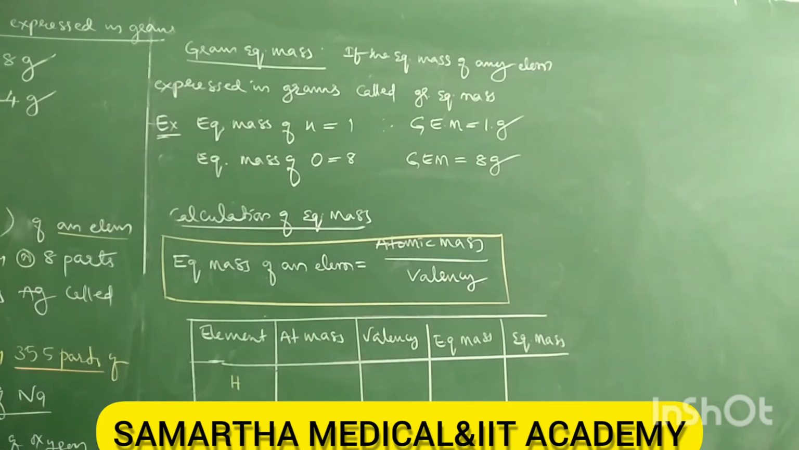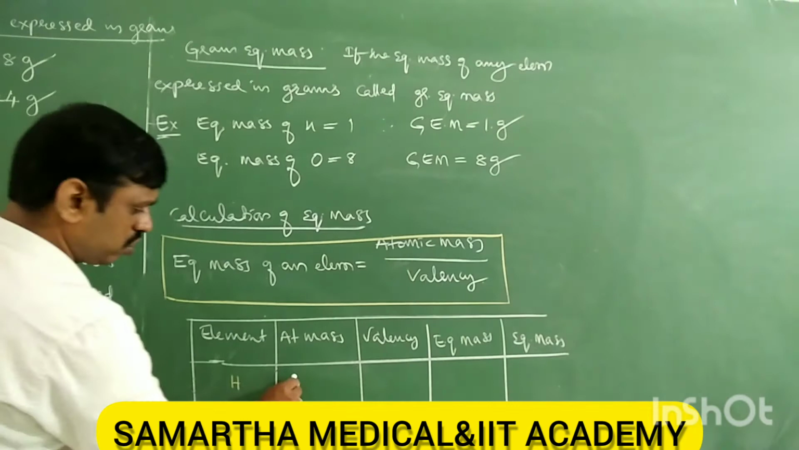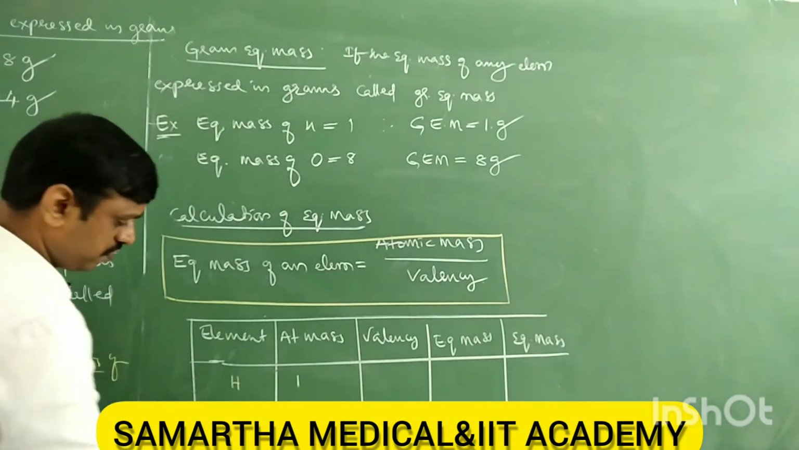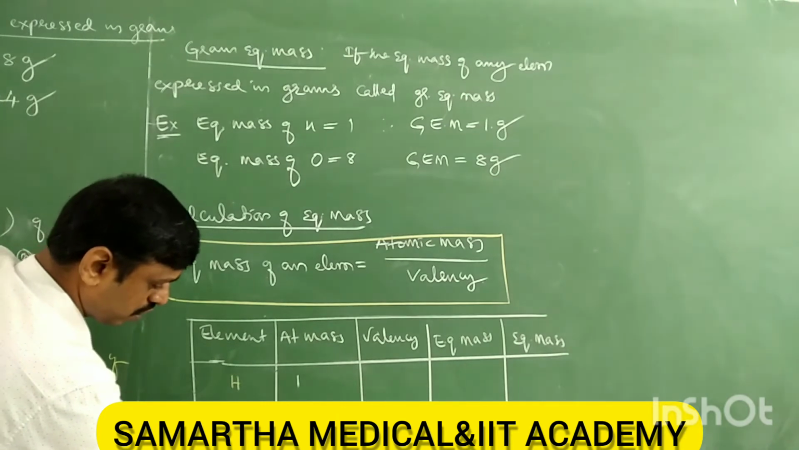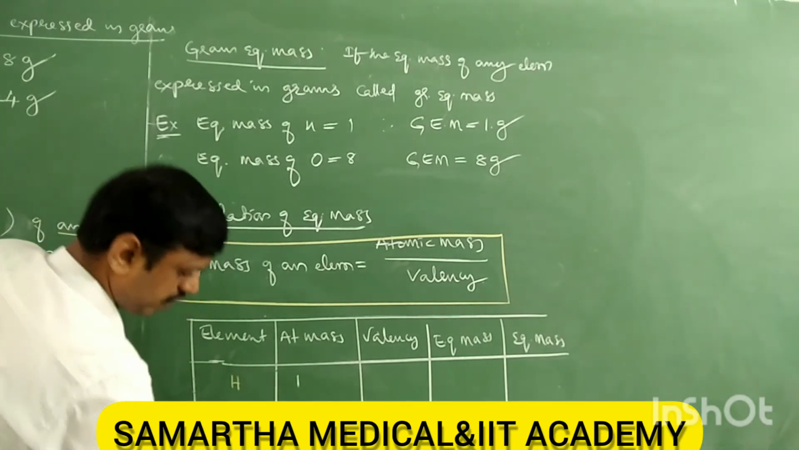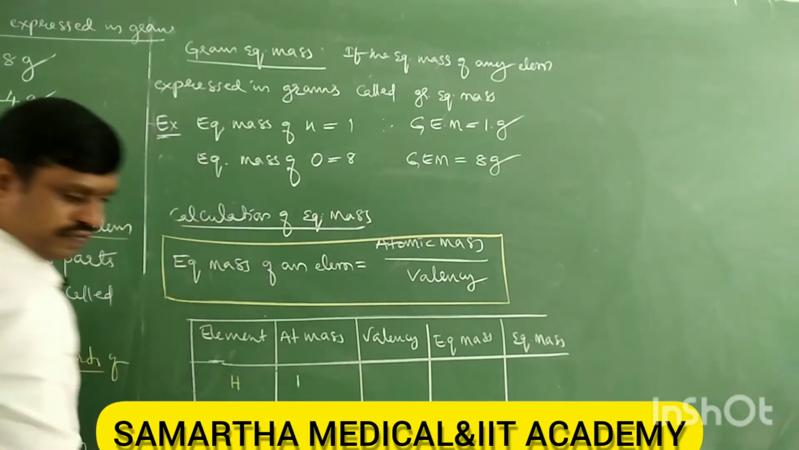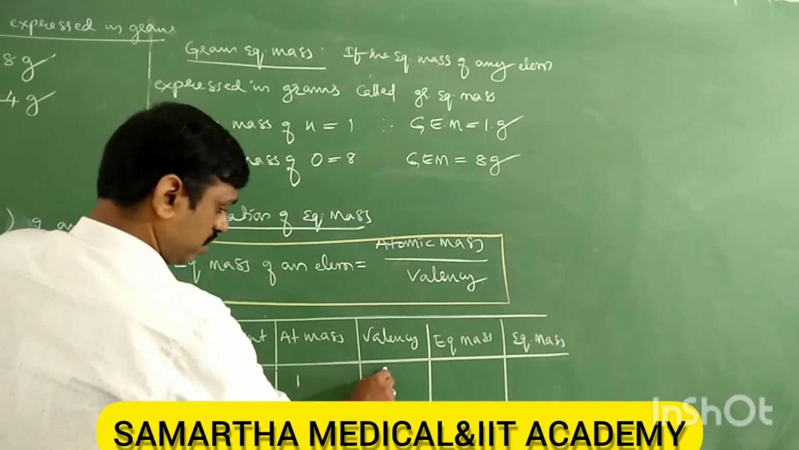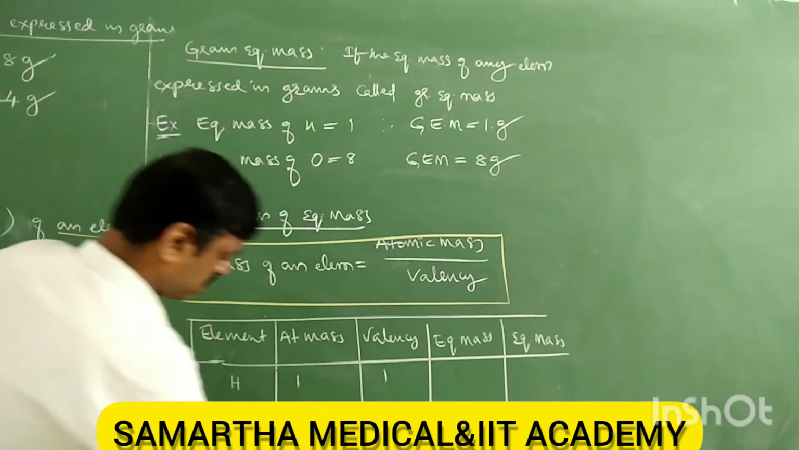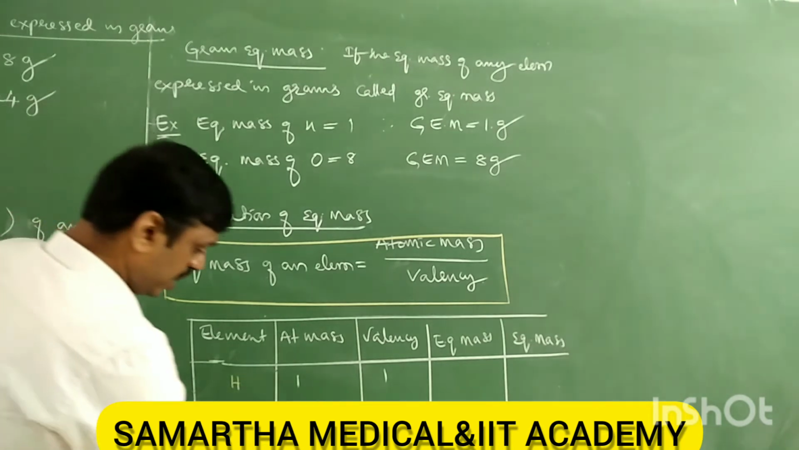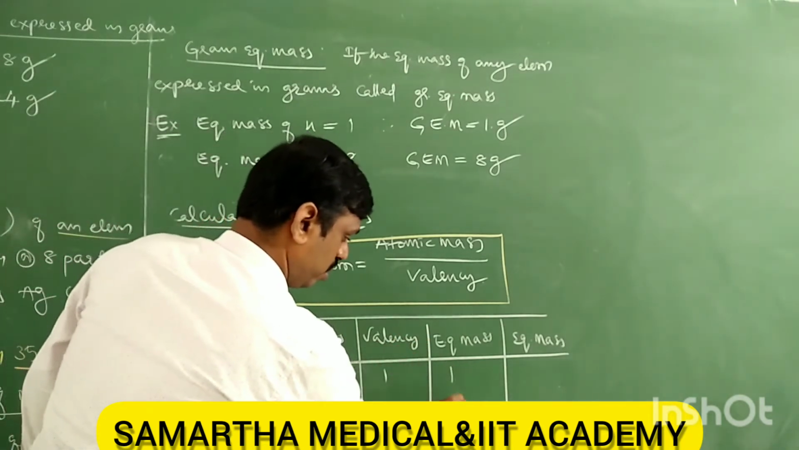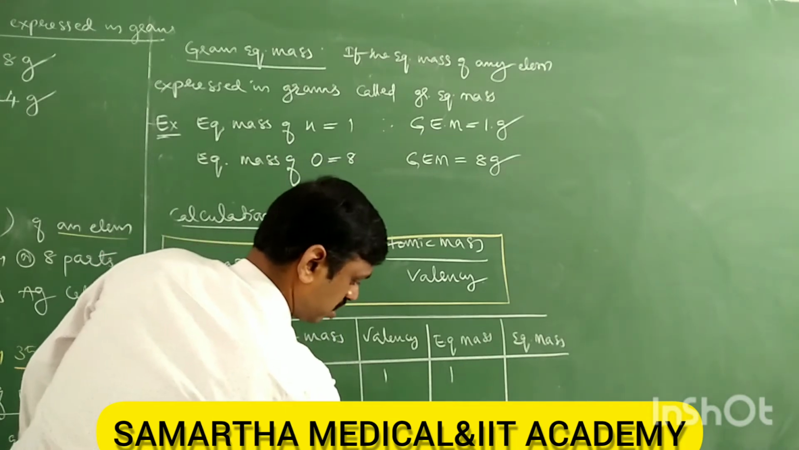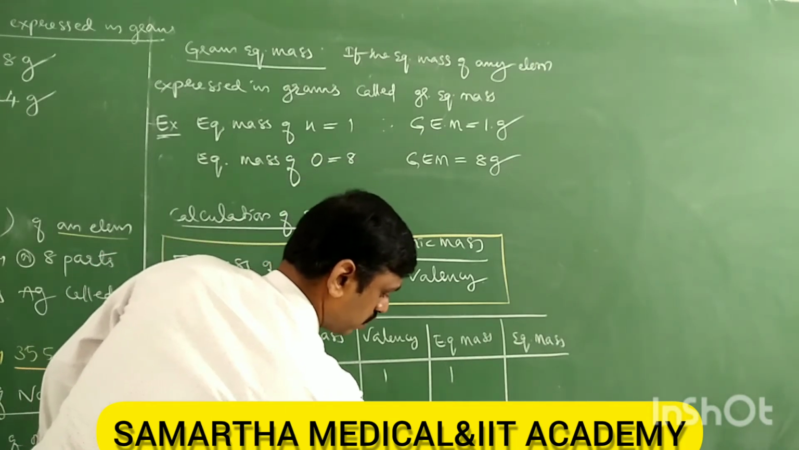Hydrogen, oxygen, chlorine. What is the atomic mass of hydrogen? 1. Atomic mass of oxygen? 16. Atomic mass of chlorine? 35.5. Then valency: hydrogen is 1, oxygen is 2, chlorine is 1. Therefore, what is the equivalent mass? It is 1, 8, and 35.5.